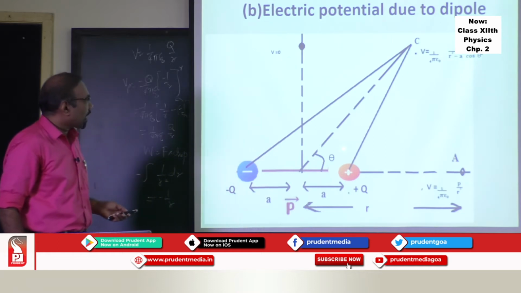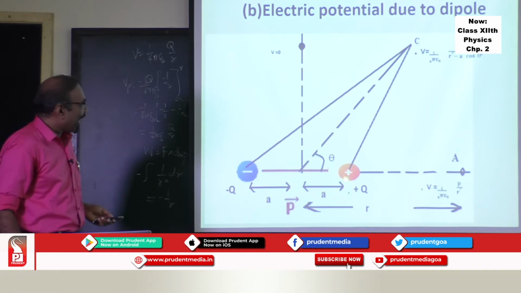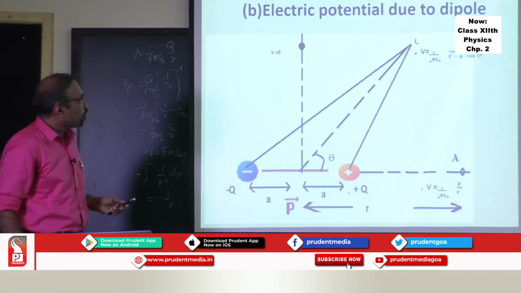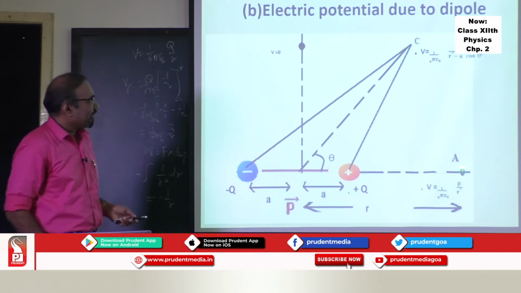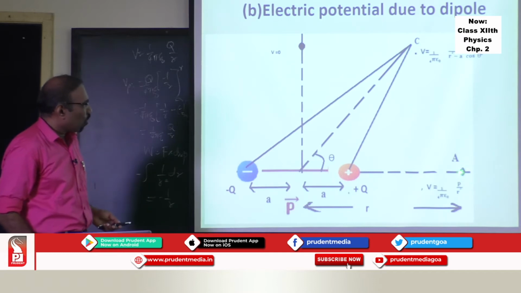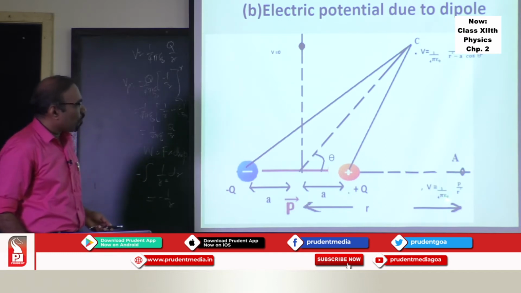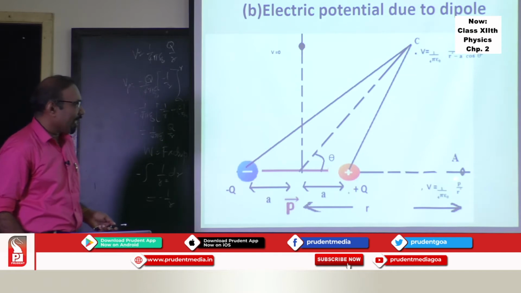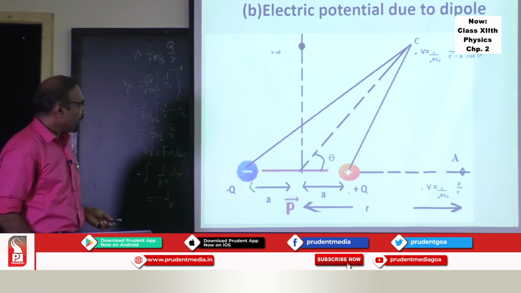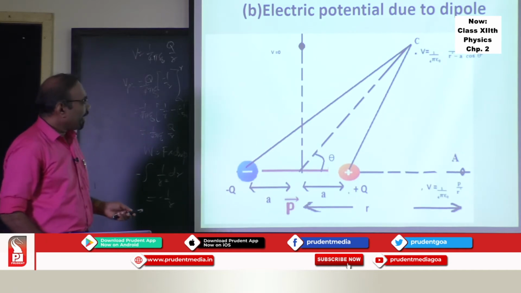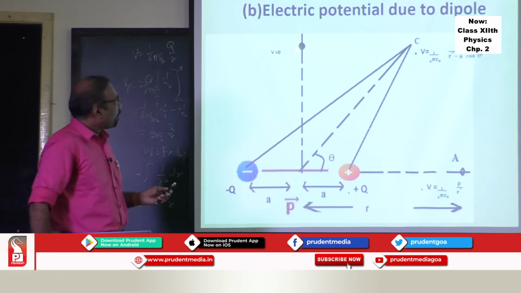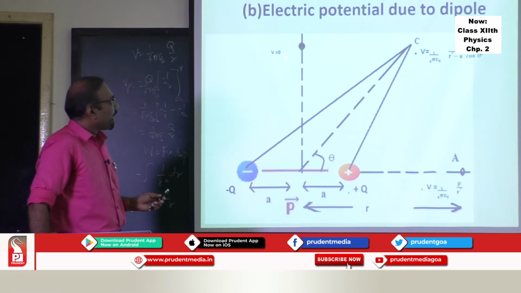Of course, this cos theta comes if you try to find the actual distance from this charge to point C and this charge to point C using the geometrical method. Okay? And if you take this point C on the axis, then theta will be 0, and you can get 1 upon 4 pi epsilon 0 p upon r square as the potential if it is a short dipole, if this distance is very, very small compared to the distance r. And if you take any point on the perpendicular bisector, you will find the potential 0.